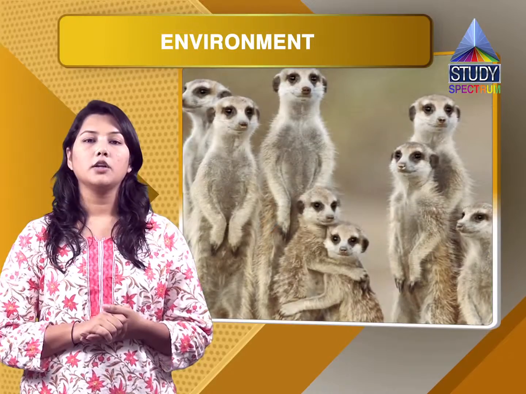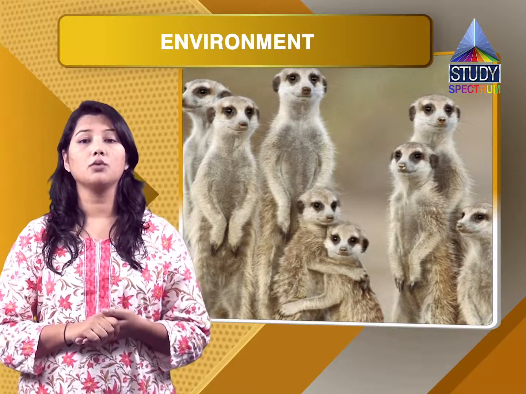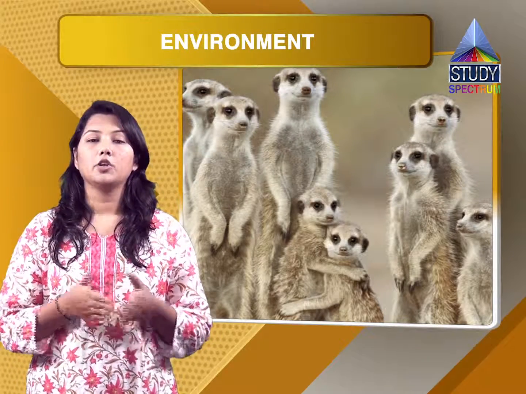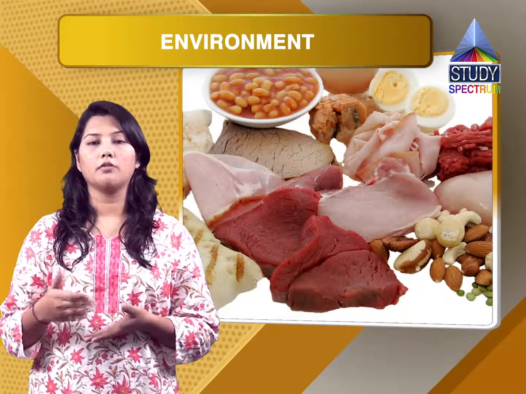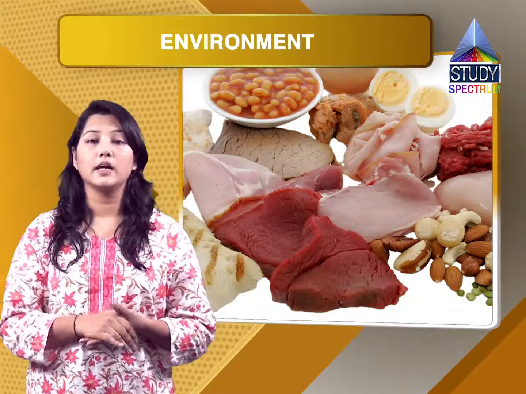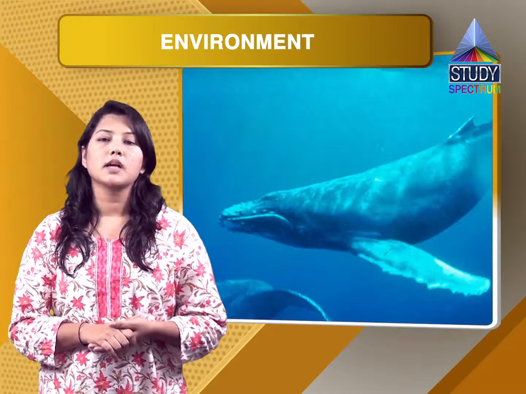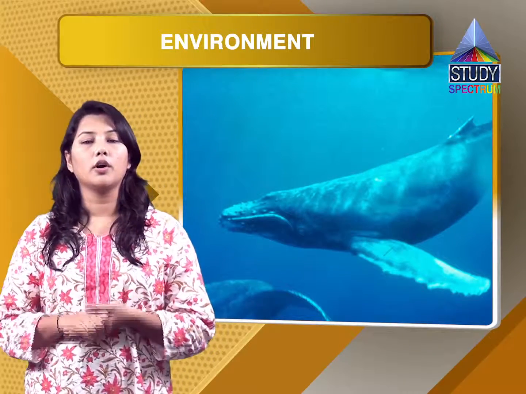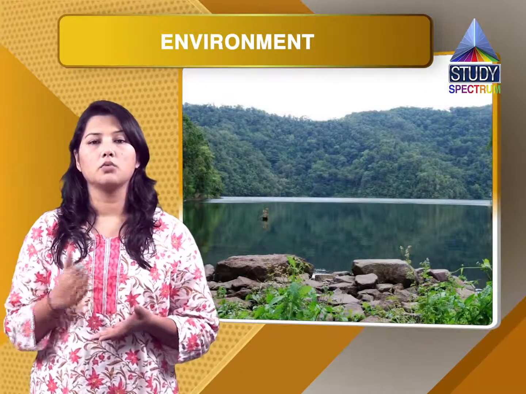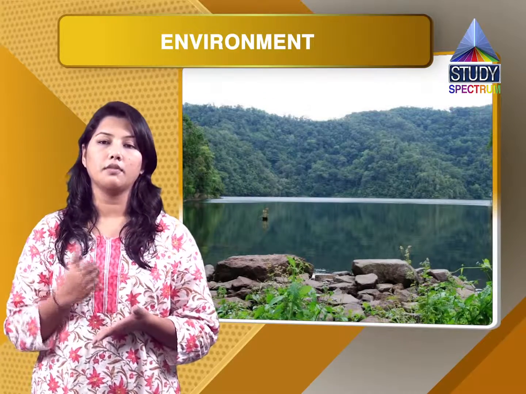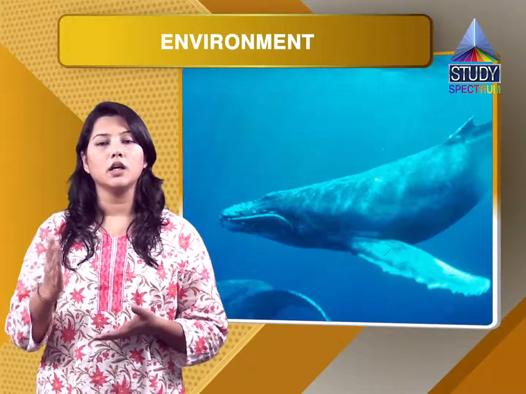All plants, animals and human beings together depend on their immediate surroundings. When they depend on their immediate surroundings, they are also interdependent on each other. Like in the case of human beings, we have meat from animals and from birds, that is the hen. So we are interdependent on each other. The relation between the living organisms, as well as the relation between the organisms and their surroundings, is known as the ecosystem. So in one line, if they ask you what is an ecosystem, it is the relationship between the living organisms, and the relationship between the organisms and the immediate surroundings.